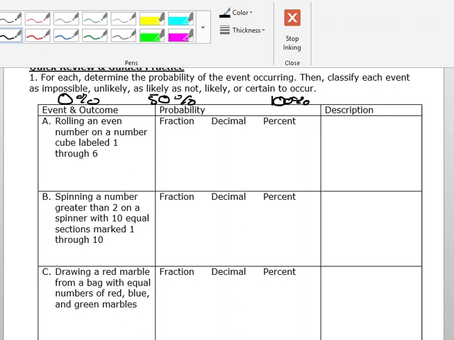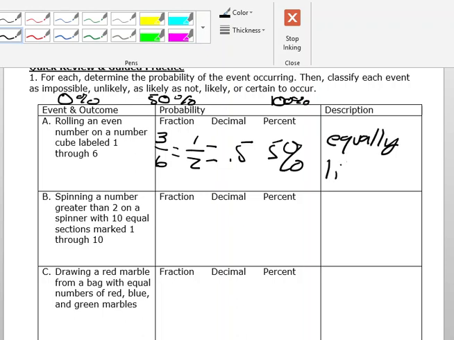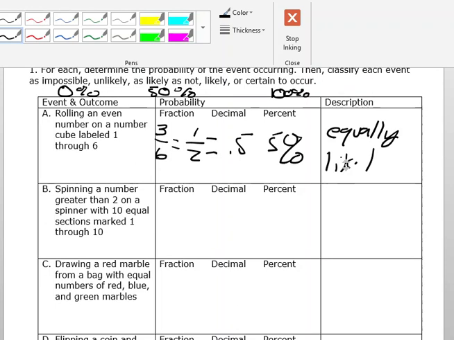Okay, so rolling an even number on a cube labeled 1 through 6. On my cube labeled 1 through 6, I have 2, 4, and 6. So my fraction here is 3 over 6, which is the same as 1 over 2. As a decimal, that is 0.5, and as a percent, that is 50%. So I'm going to call it equally likely, right? Or as likely as not.